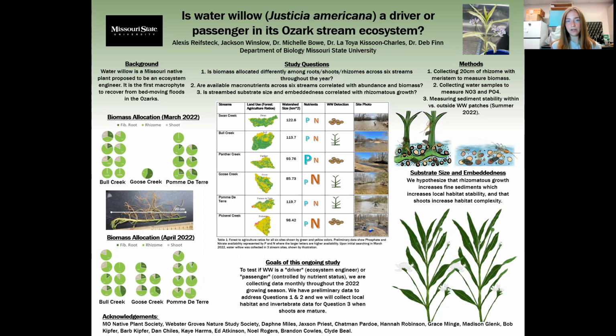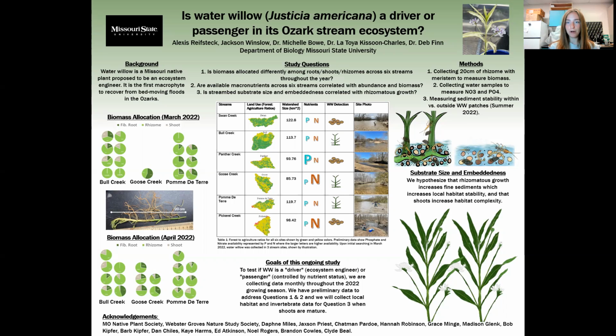Overall, we did have 3 study questions: if biomass is allocated differently between roots, shoots, and rhizomes; if there is a difference in available macronutrients in the streams, and if it's correlated with abundance and biomass; and lastly, if stream bed substrate size and embeddedness is correlated with rhizomatous growth. One of the coolest things about our study is we chose 6 streams across a land use gradient to see if water willow would grow in any of them at all, and if it would grow differently between them.